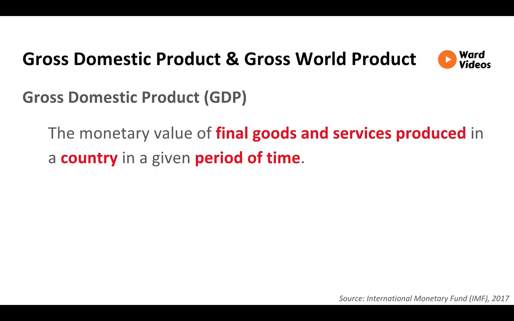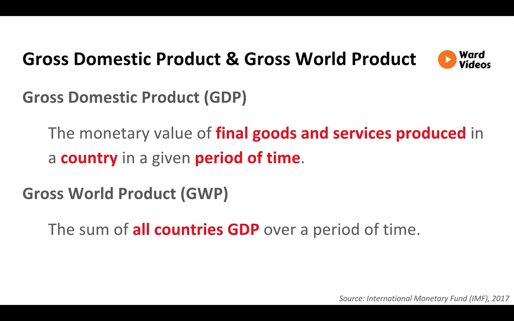The International Monetary Fund, IMF, defines gross domestic product, GDP, as the monetary value of final goods and services produced in a country in a given period of time. This period of time is usually a year. There are a number of ways to measure GDP, and real GDP is often used, which is just adjusted for inflation, while gross world product, GWP, is the sum of all countries' GDP over a period of time.